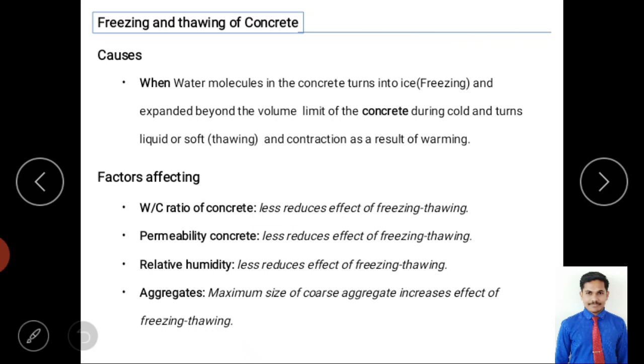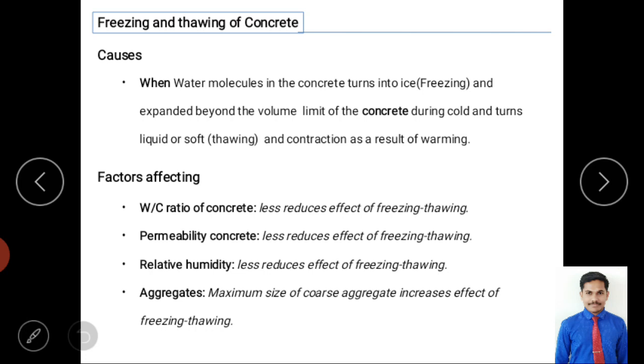So when water becomes ice, it expands beyond the volume limit of the concrete. For example, it has some volume, but due to the freezing effect it will expand. So due to that expansion, it causes a behavioral change in the concrete.